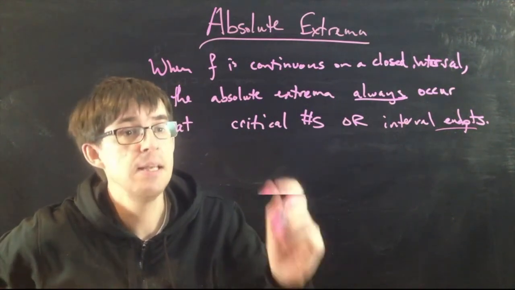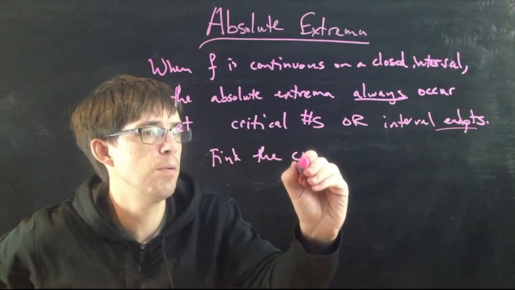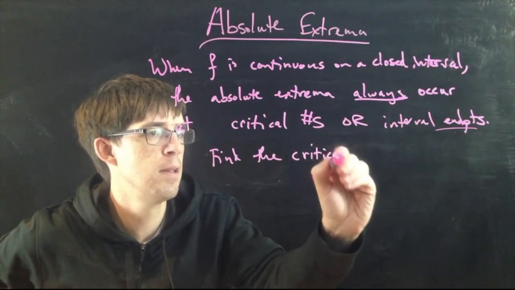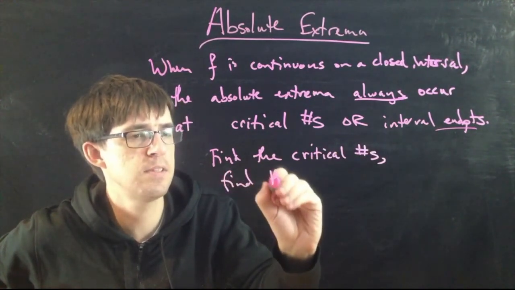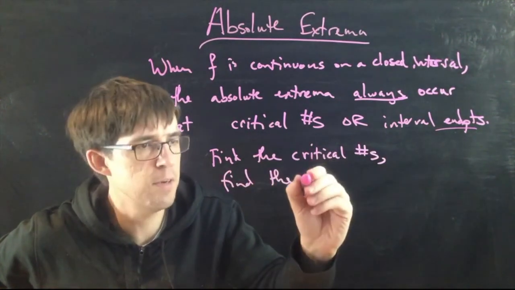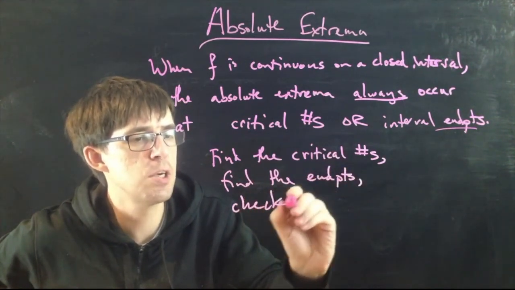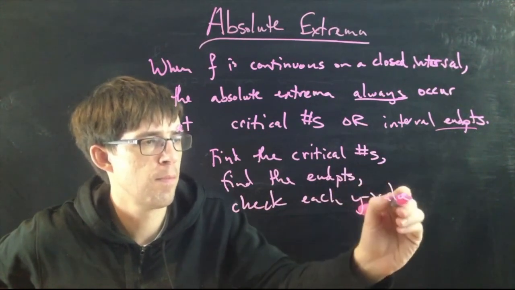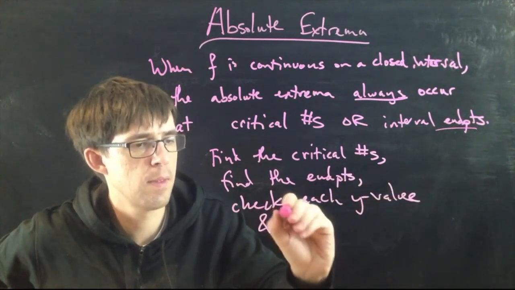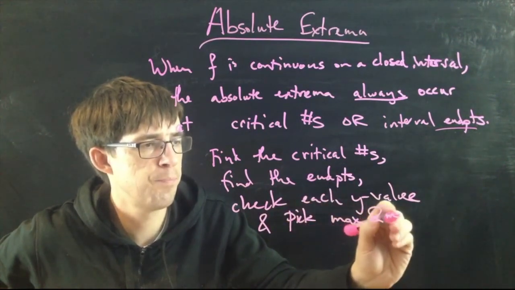Our strategy is simply to find the critical numbers, which we know how to do. We've done this over and over again. And find the endpoints. That's very easy because you're always just told what the interval is. And then you just check each y value, and pick the maximum and the minimum, right?